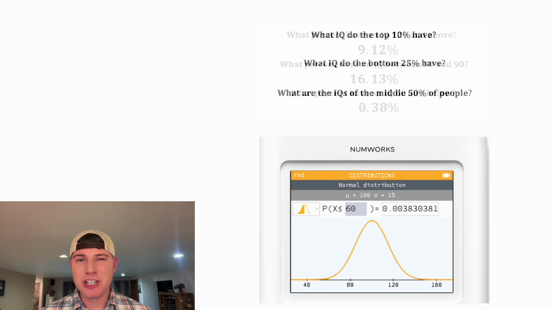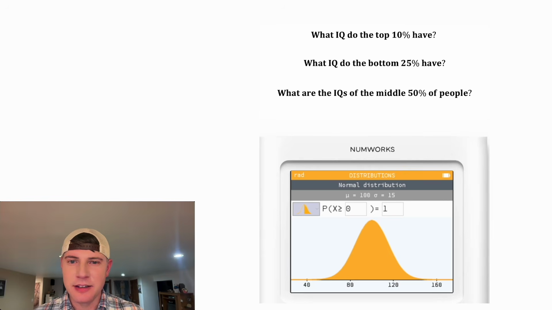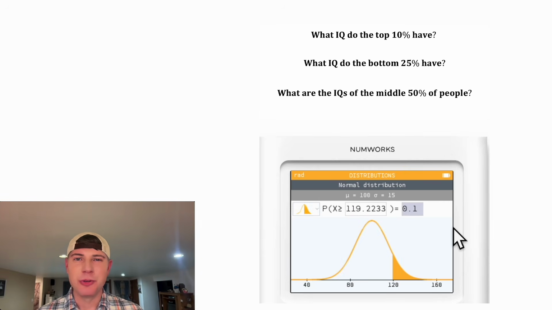And there's even more questions we can easily answer. What IQ do the top 10% of people have? What IQ do the bottom 25% of people have? What are the IQs of the middle 50% of people? So first, what IQ do the top 10% have? We can go back to here, choose the right-hand side, and we want to be the top 10%. We're going to say 0.10 right here. And it's 119.22. That means the top 10% of people have an IQ of around 119 and higher.